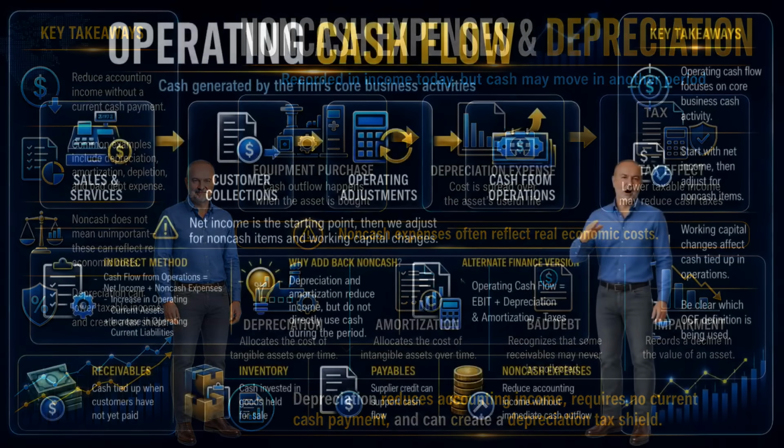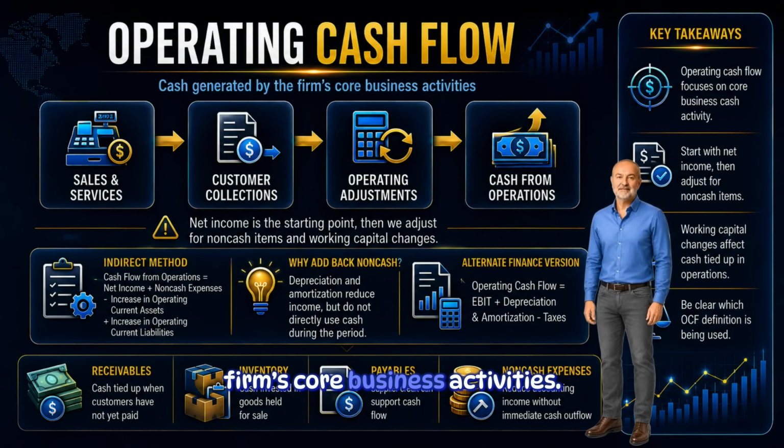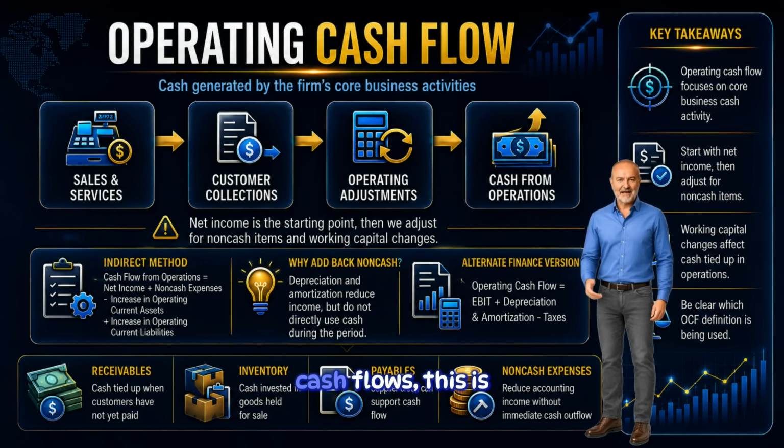Let's now move to operating cash flow. Operating cash flow measures cash generated by the firm's core business activities. It focuses on cash related to selling goods or services, collecting from customers, paying suppliers, paying employees, and paying operating expenses. On the statement of cash flows, this is often called cash flow from operating activities.